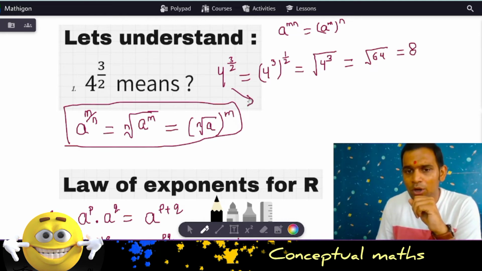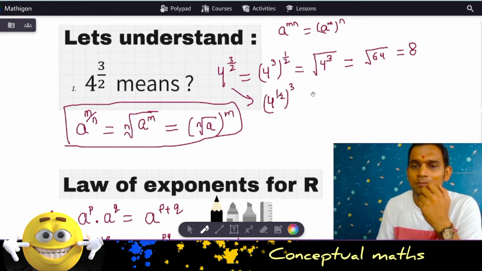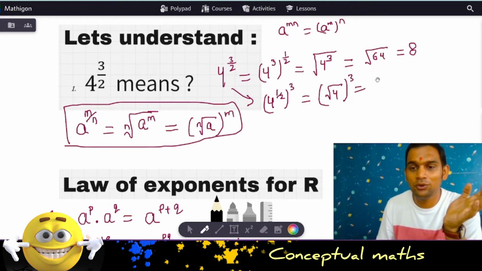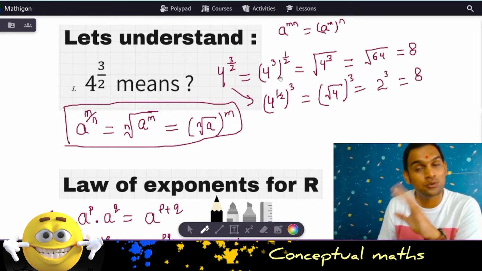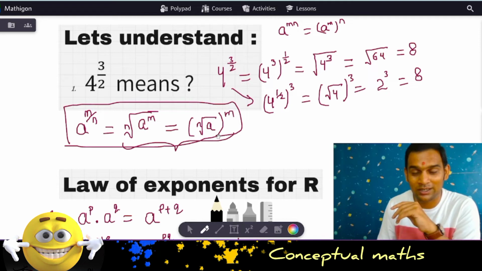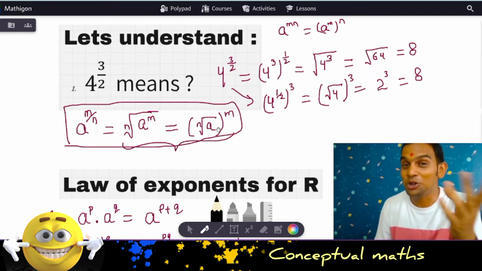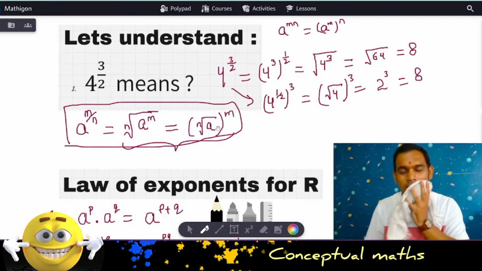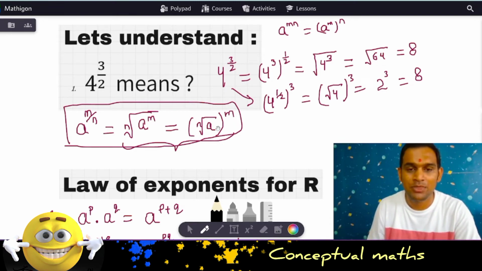Or the same problem can also be written as 4 to the power 1 by 2, whole to the power 3. Yes or no? What is the meaning of that? It is the square root of 4, whole cubed, because 4 to the power 1 by 2 can be written as the square root of 4. So the square root of 4 is nothing but 2, to the power 3. We are getting the same answer. That means we can do it both ways, and that is why it is written over here. So the order of operations does not matter here. But we do not introduce the commutative property here. This is just how we understand this, right?